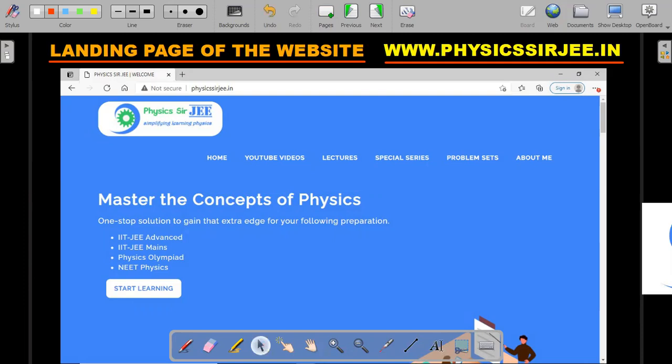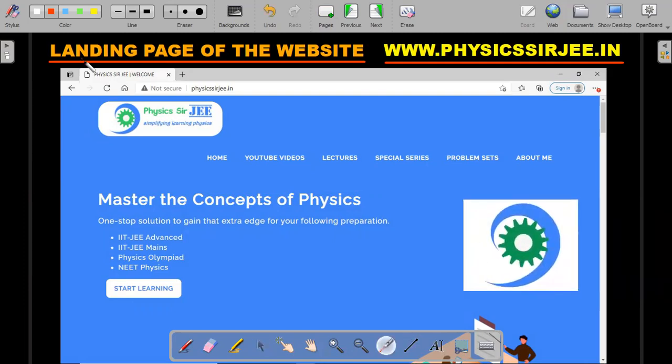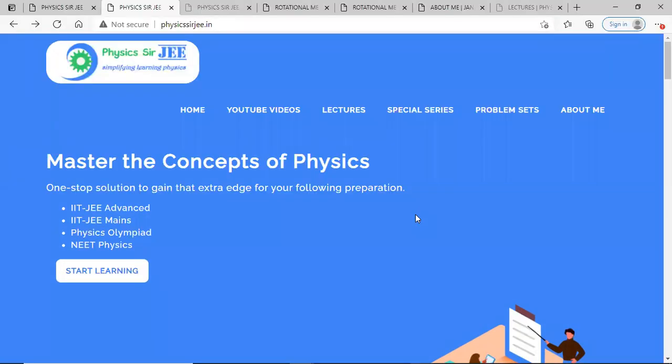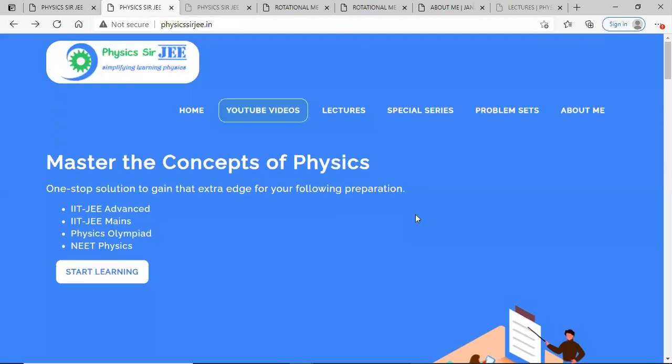Let me directly take you to the website, and from there we'll see how it works and how aspirants can use it. Okay, so I'm now at the web browser. I hope you can see it. So physicssurgery.in, right? First, I will go through the sections on the top.